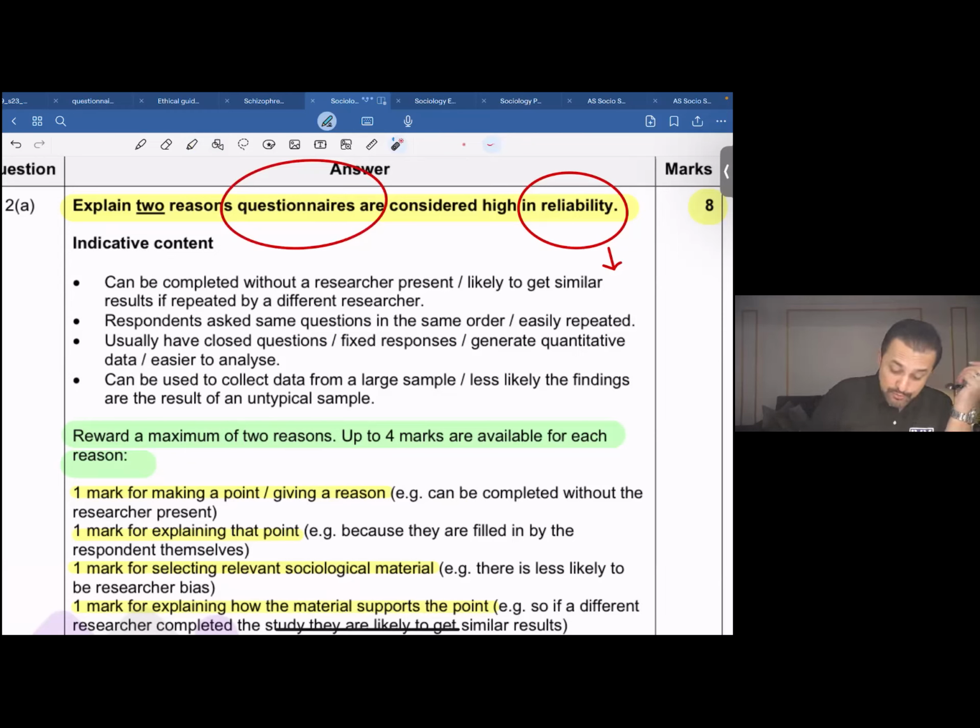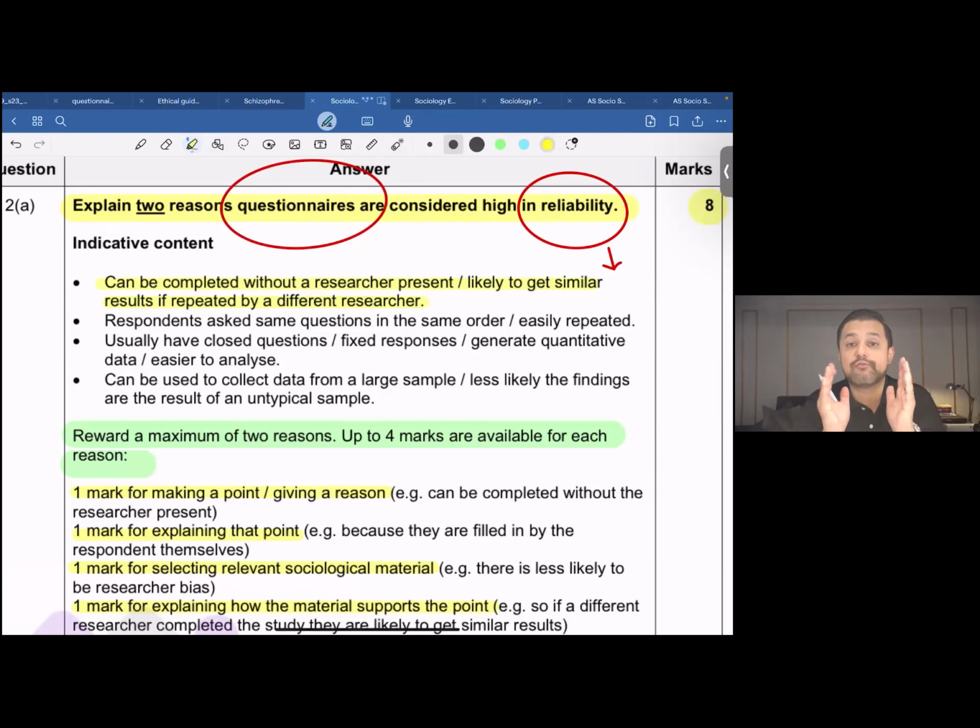So to begin with, the first point over here reads, questionnaires can be completed without a researcher being present. So they're more likely to get similar results if repeated by a different researcher. Now, just think of it. If you have a bundle of questionnaires, questionnaires are filled out by the respondent, and the researcher doesn't necessarily have to be physically present over there to get a questionnaire filled, right?